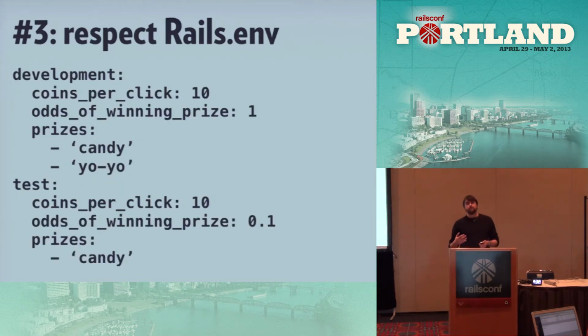So what about when we need to actually care about the Rails.env? I mean, this seems pretty basic also. This is a basic pattern. We've got things split by development, test, production. It's kind of gross, though, because we're repeating ourselves a little bit.